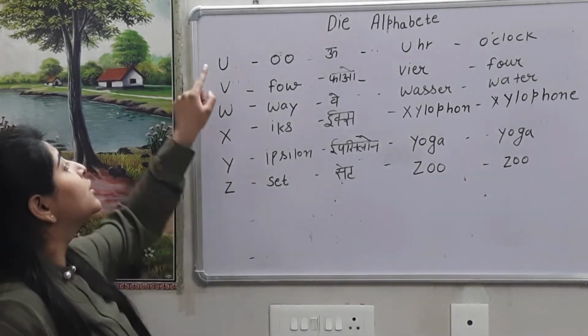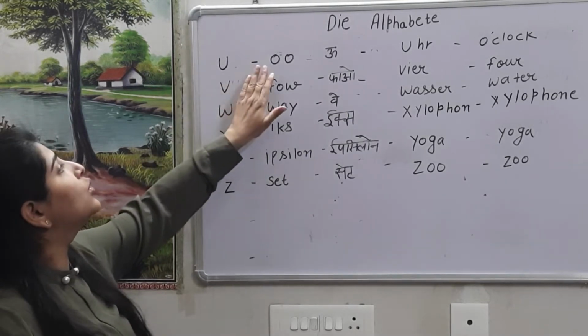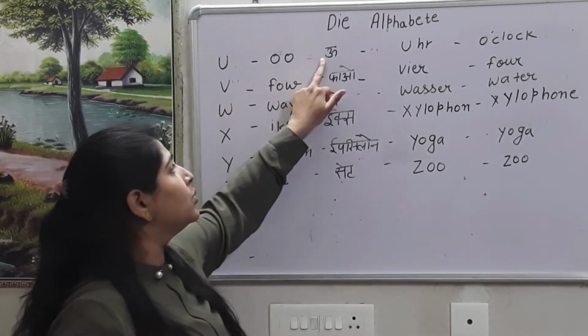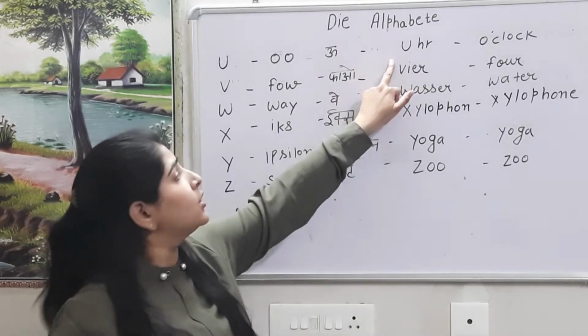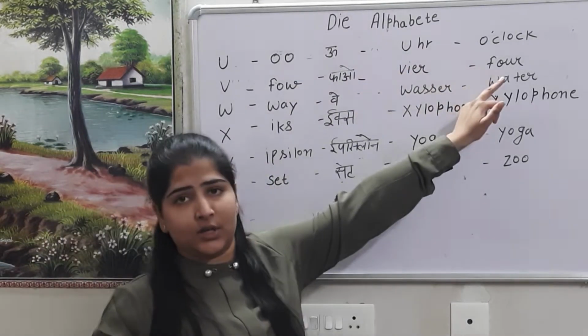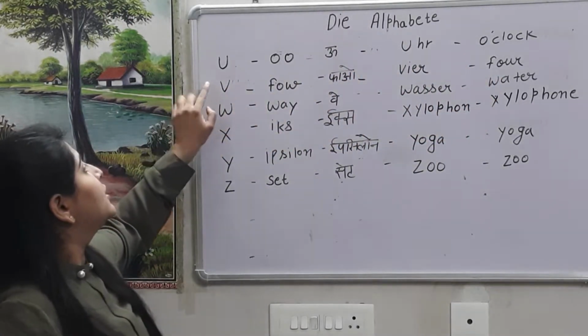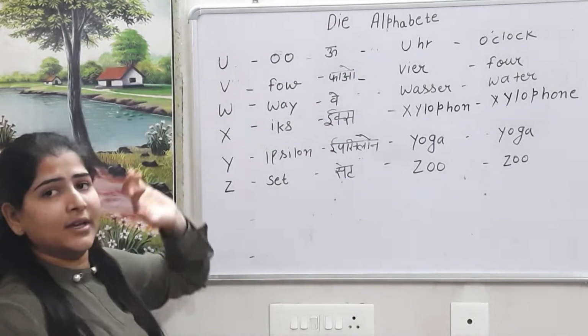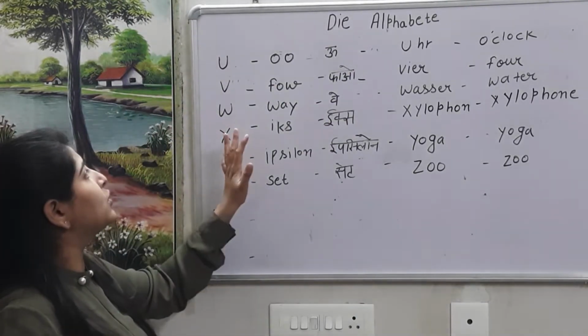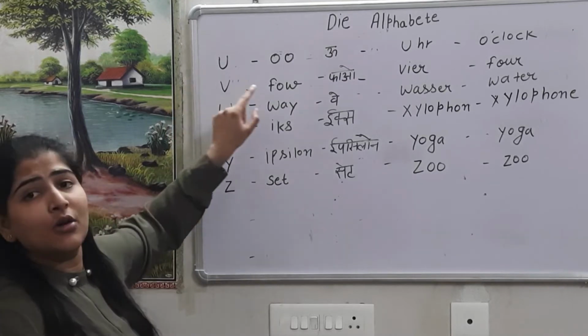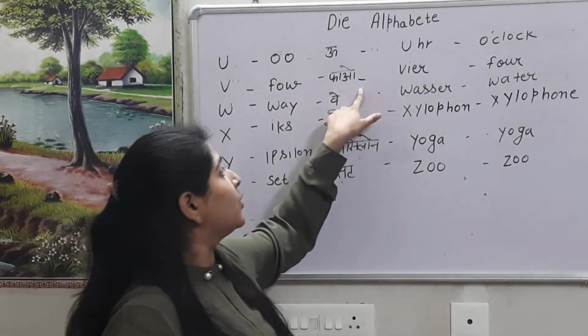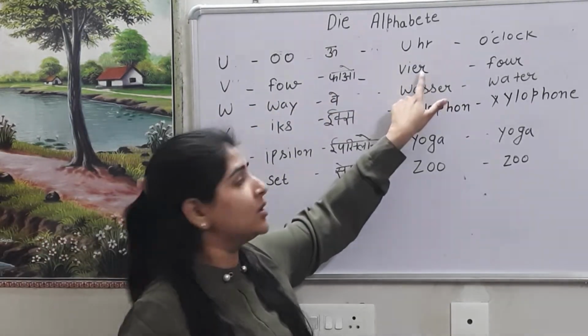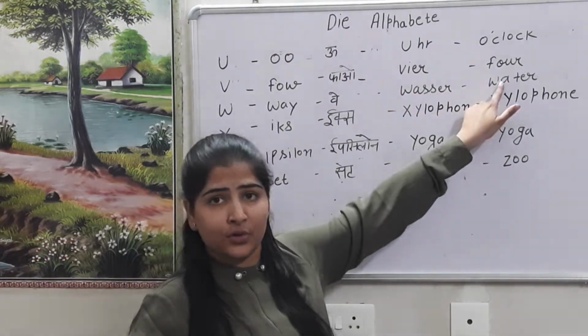Okay, so now it's U, but sound it's oo. Oo. Ooher. Ooher it's clock. Now it's V, sound is very different. This time also we have to concentrate. So V sound is fow. Fow. Fear. Fear it's four.